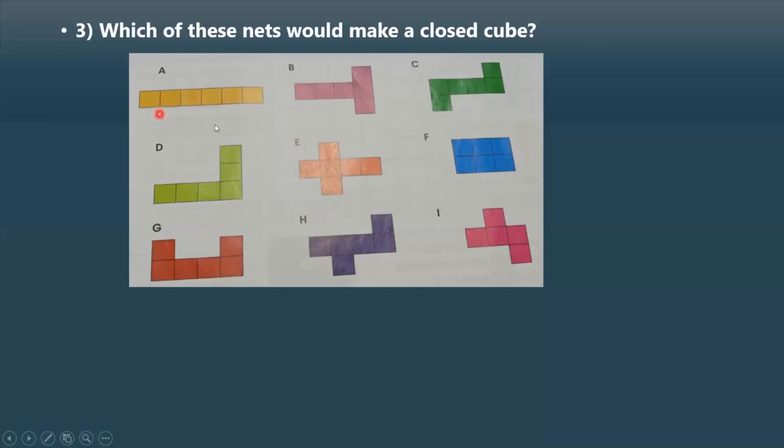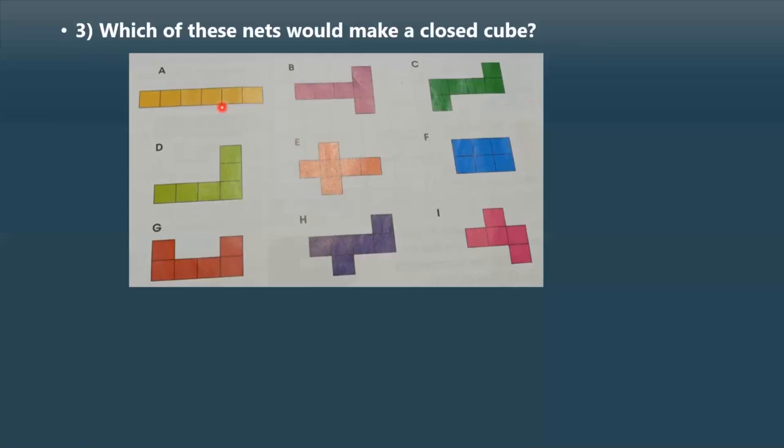So you can do this even as an activity. You can take a paper and draw like this, then wherever you have this division, you can just fold it. Wherever you see this line, fold and arrange the folded portion, then understand whether you are getting a closed cube or not.